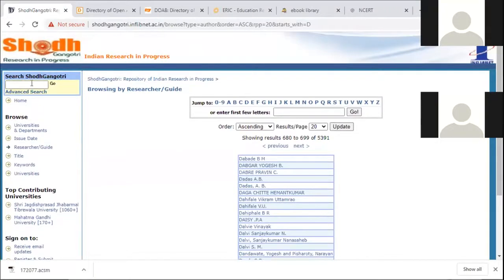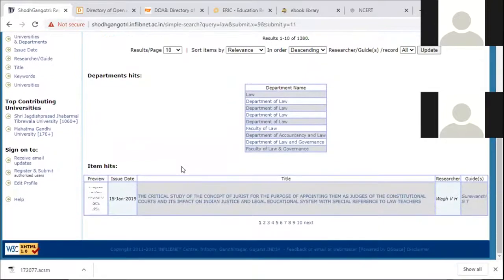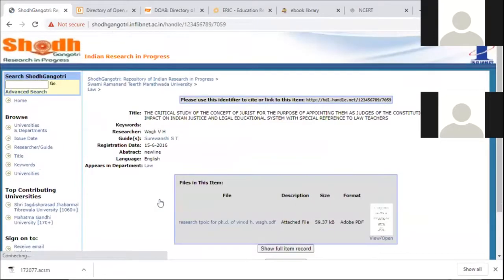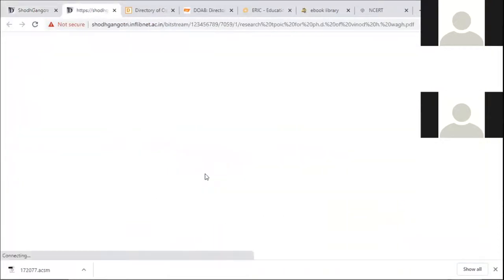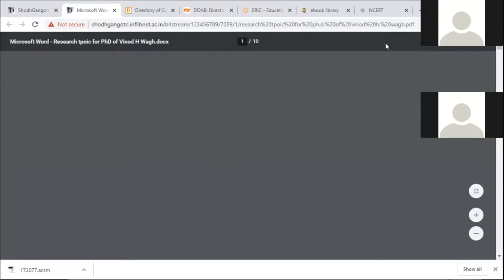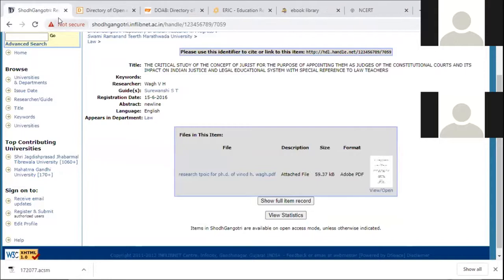This is the website of Shodh Gangotri. Same way you can access this. If I want to access this synopsis, I will click. See, this is the synopsis which is available. PDF file will be there. Just click on the PDF file and you can access this synopsis. You can download, you can print, because it is openly accessible to all the students. You understood Shodh Gangotri?